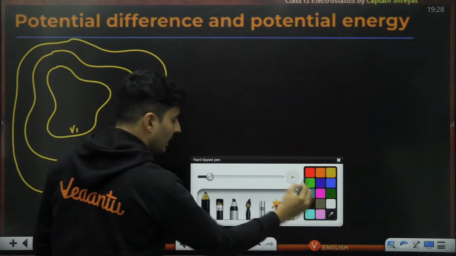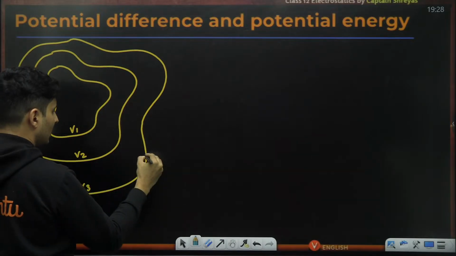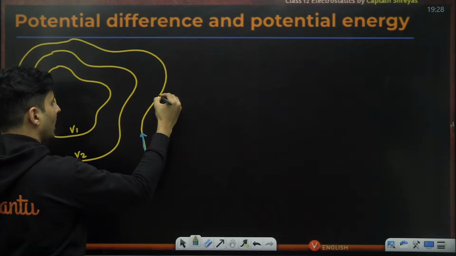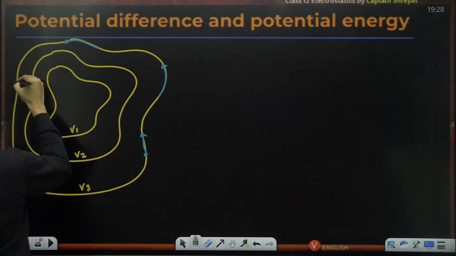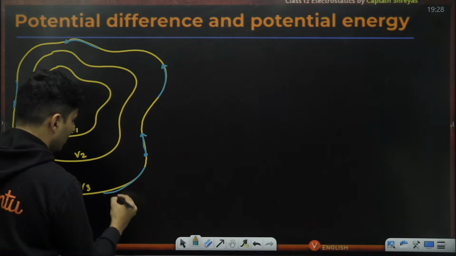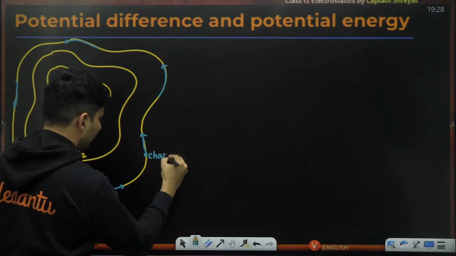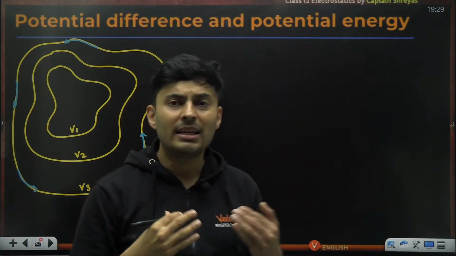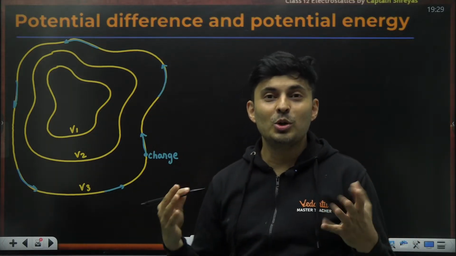If you take a charge and you make it go along an equipotential line like this, then you will see the potential will never change of that charge. So there will be no work which you will need to do.